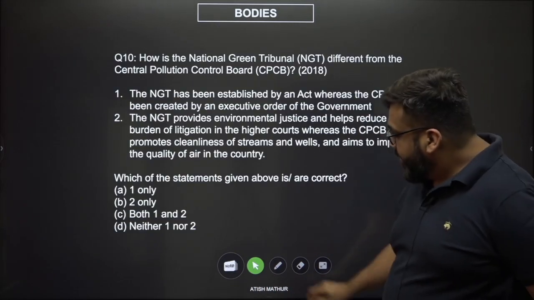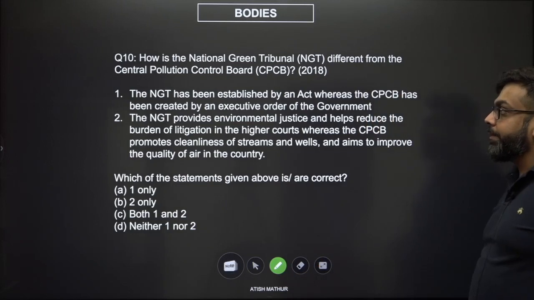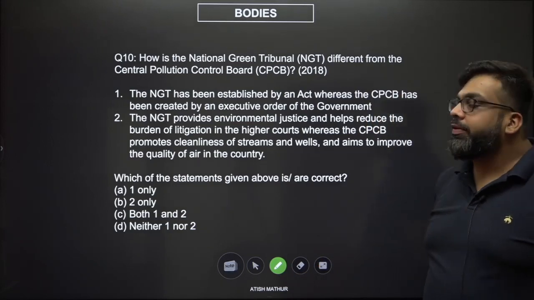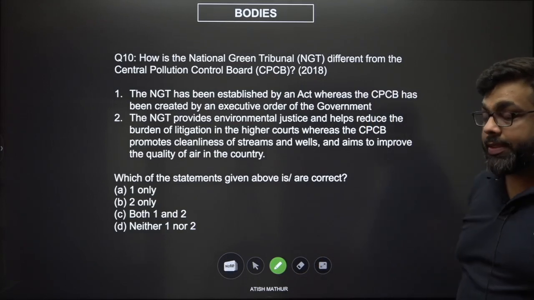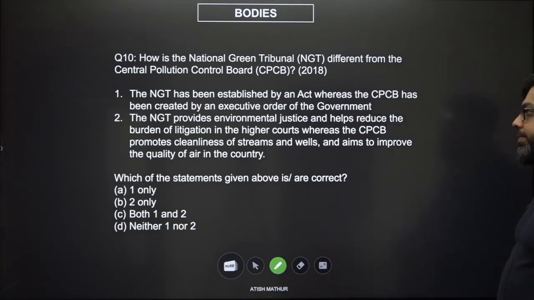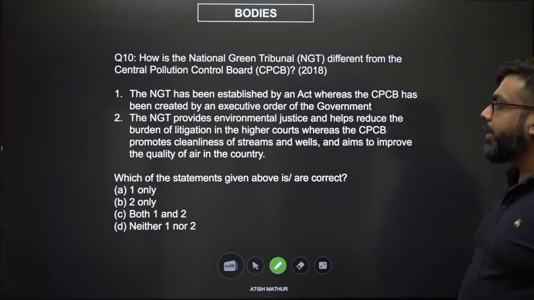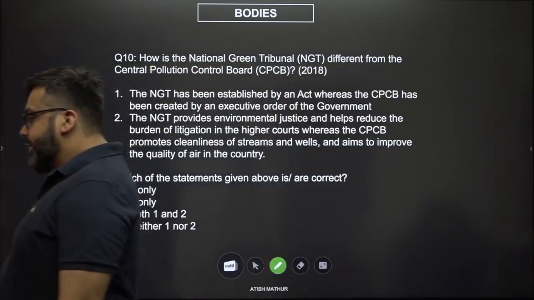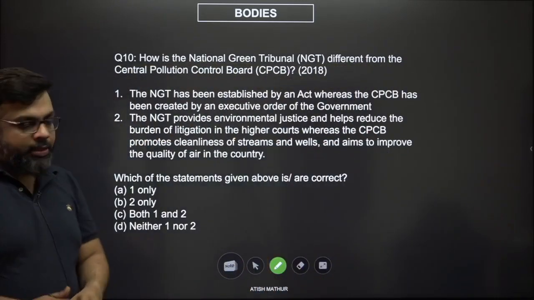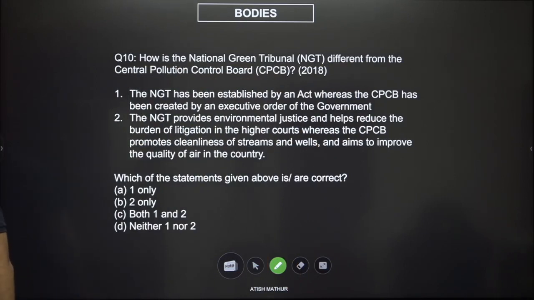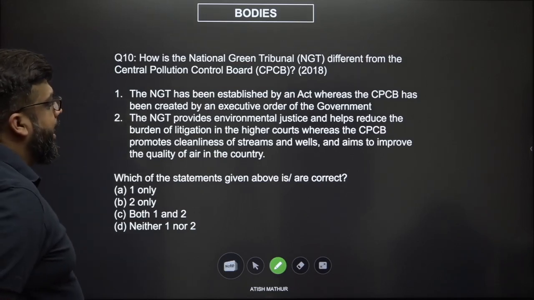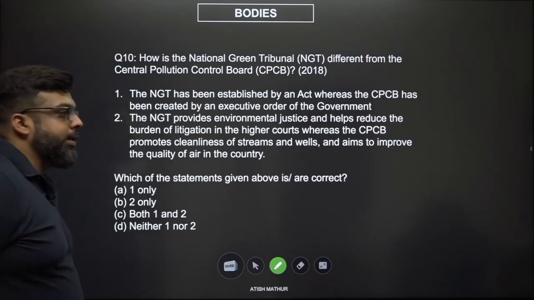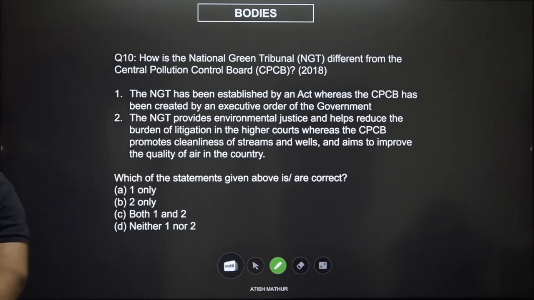Next, again can be done through a simple logical elimination. How is the National Green Tribunal different from the Central Pollution Control Board? A very good question actually. The NGT has been established by an act, whereas the Central Pollution Board has been created by an executive order of the government. The NGT provides environmental justice and helps reduce the burden of litigation, while the Central Pollution Control Board promotes cleanliness of streams and wells and aims to improve the quality of air in the country. All right, fair enough. Which of the following statements are correct?